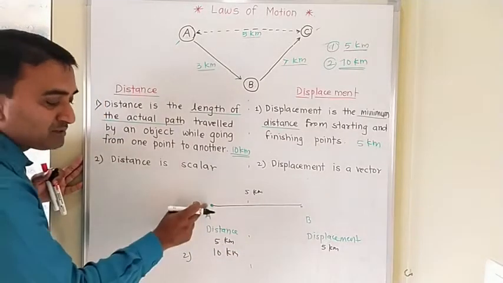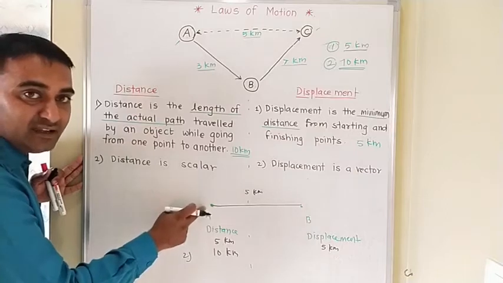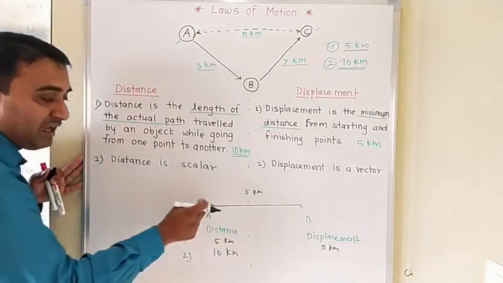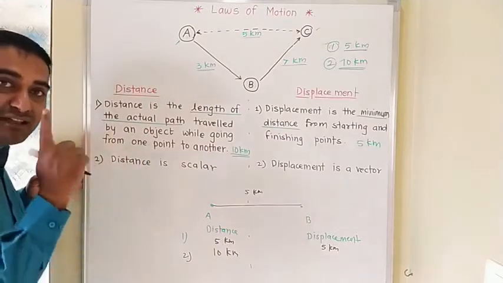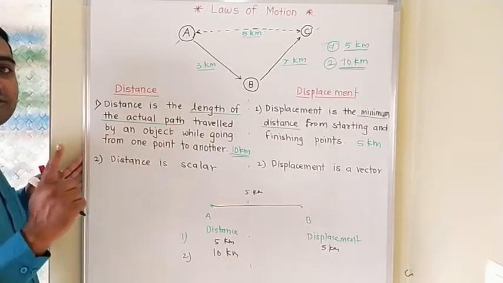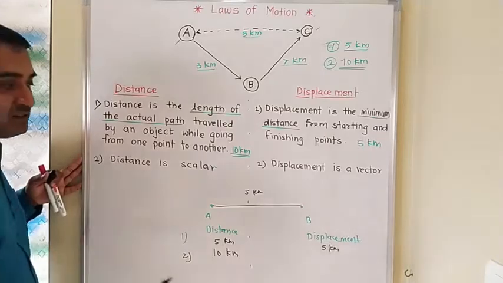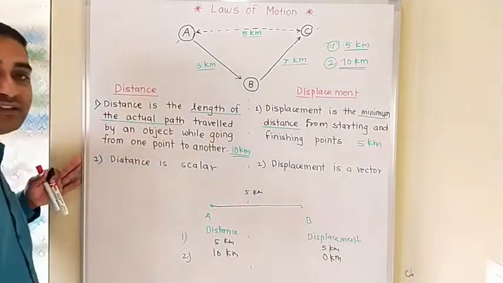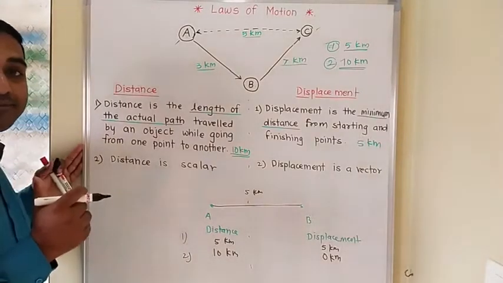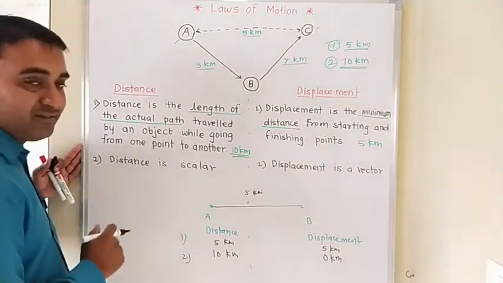But when object is starting point is A, move towards B and again reach towards A. So both the positions are A. Starting point is also A and finishing point is also A. So there is no difference. So within this example, we having 0 kilometer difference or displacement. Now second one.